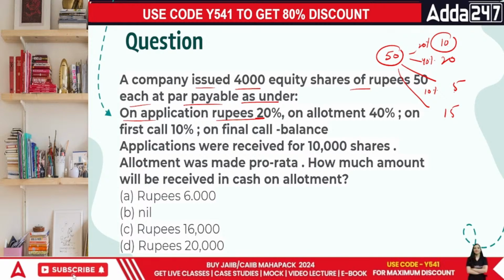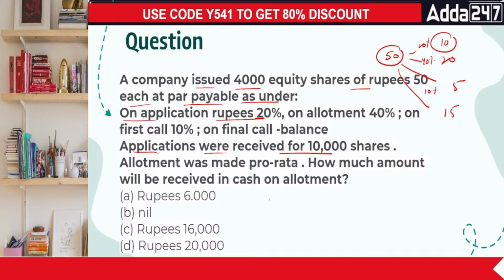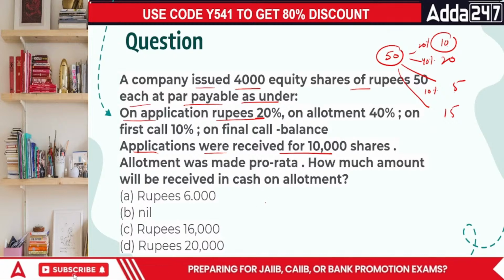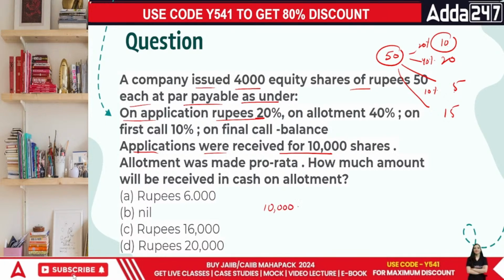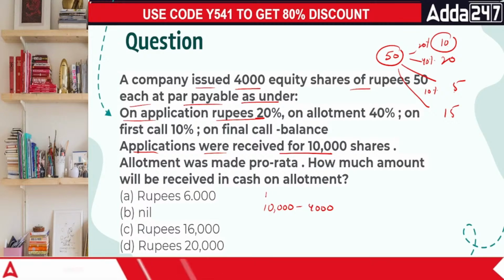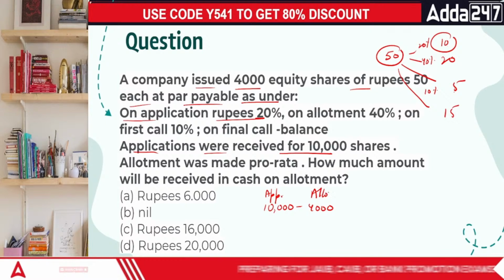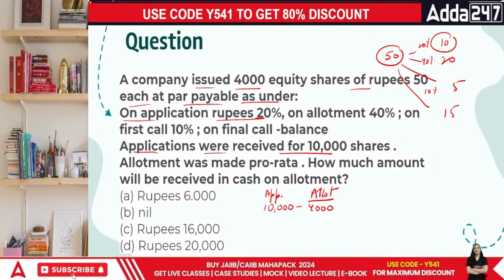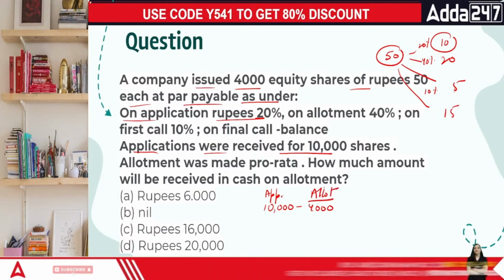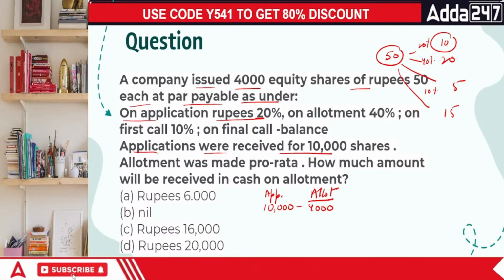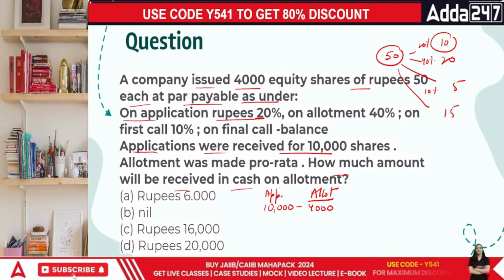Then the question says the applications were received for 10,000 shares. Oh, this is a case of oversubscription. Oversubscription means people applied for more and we are supposed to give them less because we have less. So this is your application, and when we have to allot to the people, this is what we need. Then they say the application was adjusted on a pro rata basis. How much amount will be received in cash on allotment?